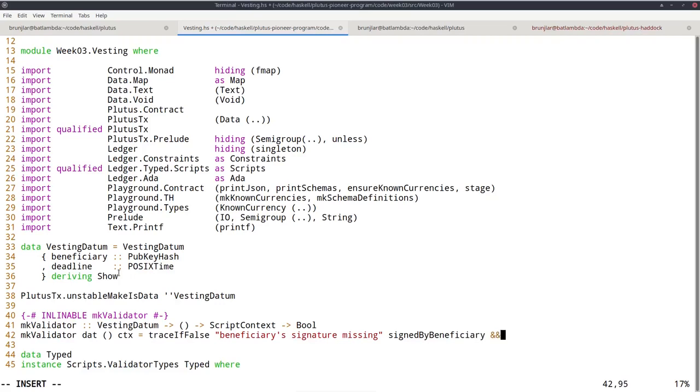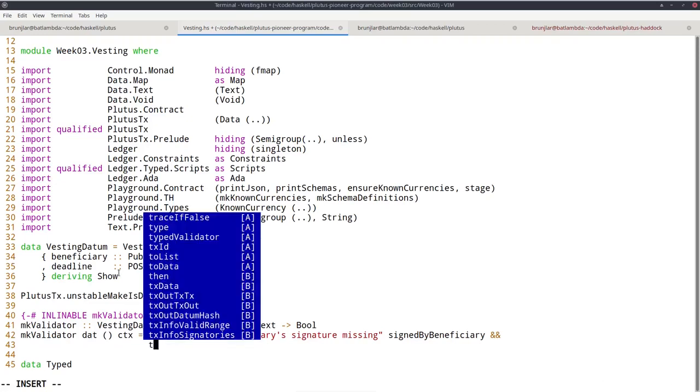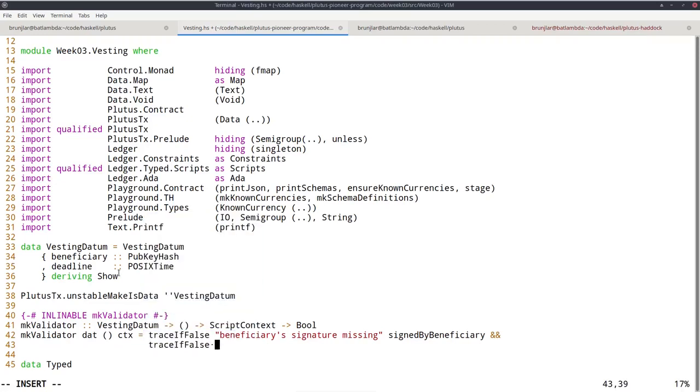And so we need the second condition, that the deadline has been reached. So deadline not reached. Let's call that deadline reached. Okay, and of course these two, signed by beneficiary and deadline reached, we must define.